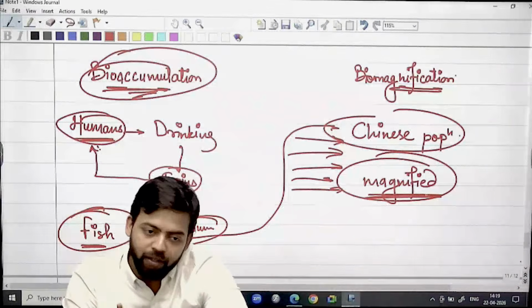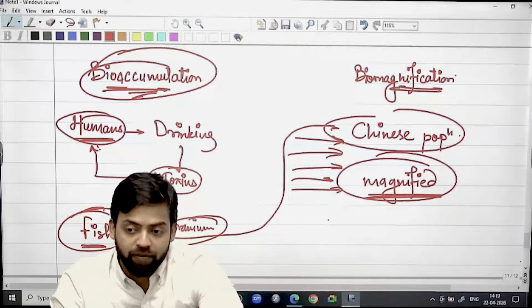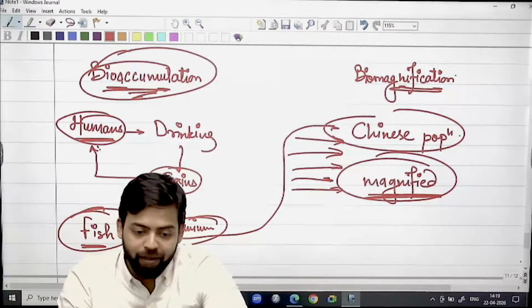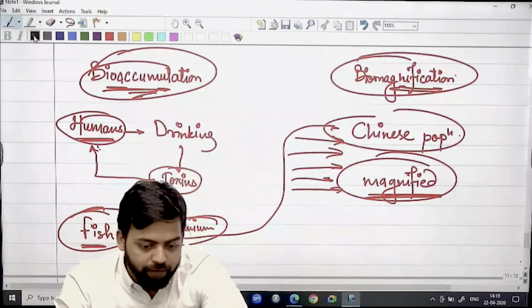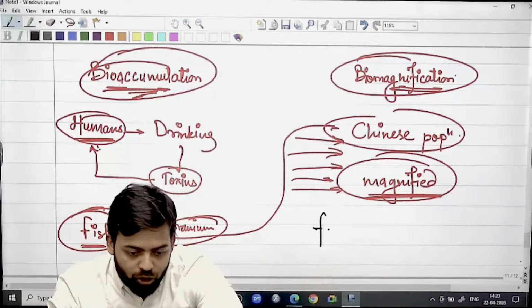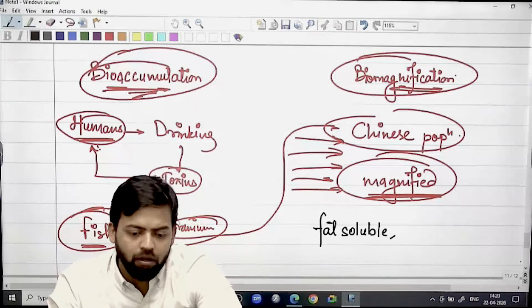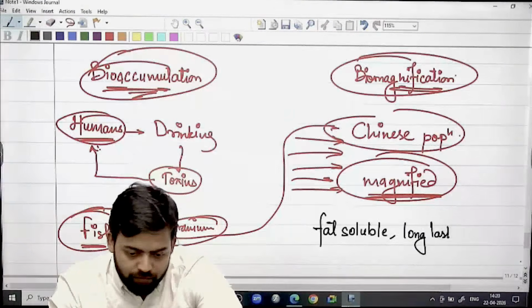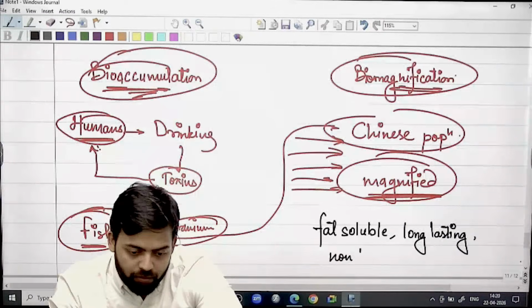Now biomagnification will generally not happen if the pollutant is soluble in water. Biomagnification will happen in those scenarios where it is fat soluble, where it is long lasting, and where it is non-biodegradable.